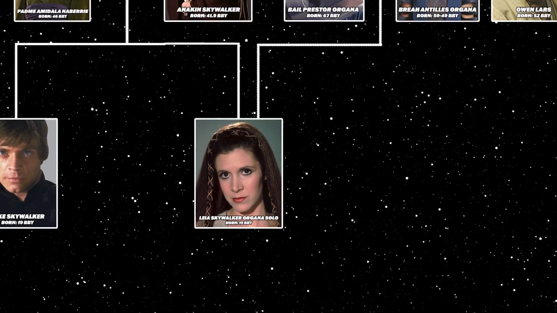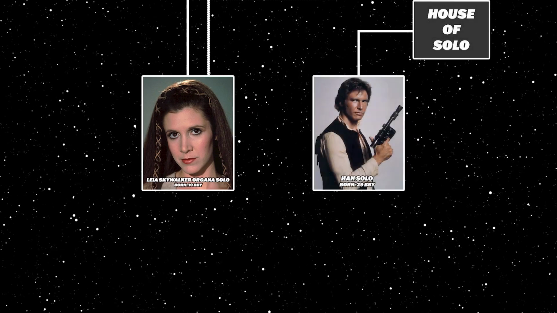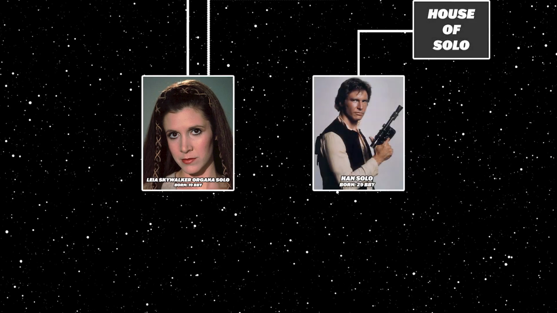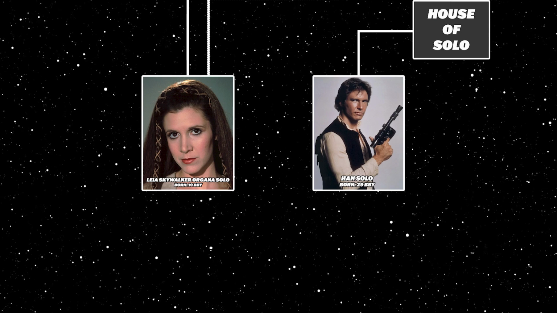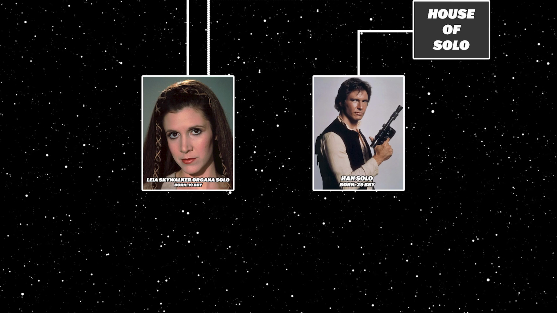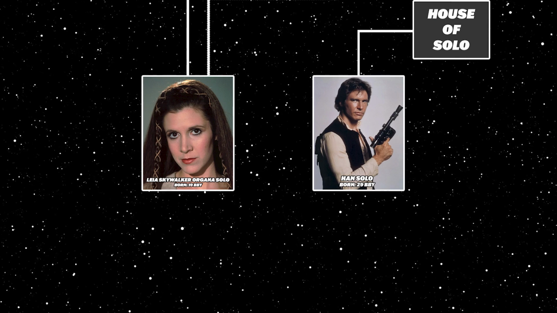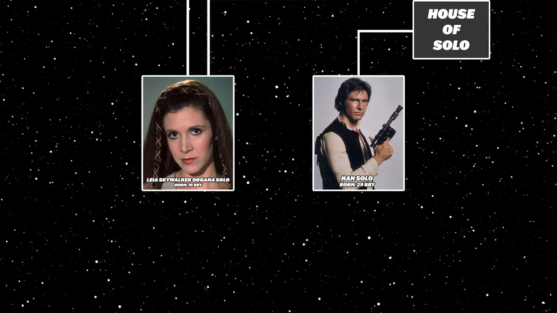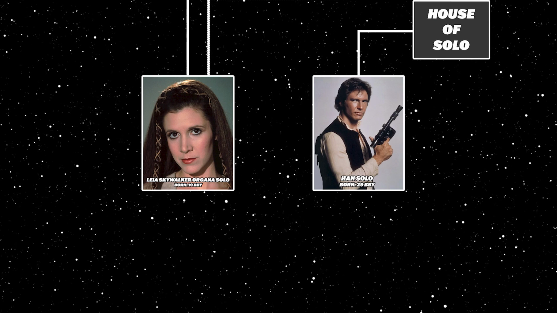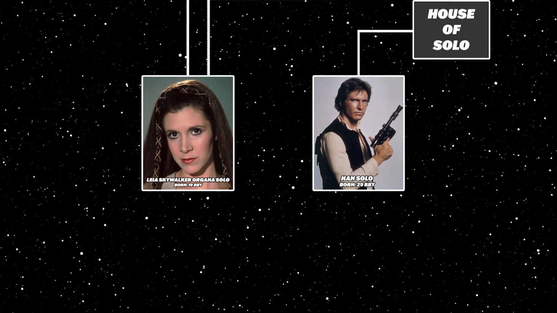Leia Organa would get married first, marrying the smuggler Han Solo, becoming Leia Organa Solo in 8 ABY. We'll examine Leia's side of the Skywalker family tree first. Leia Organa would marry into the Solo family, becoming Leia Organa Solo. The Solo family tree is a long and complicated one.